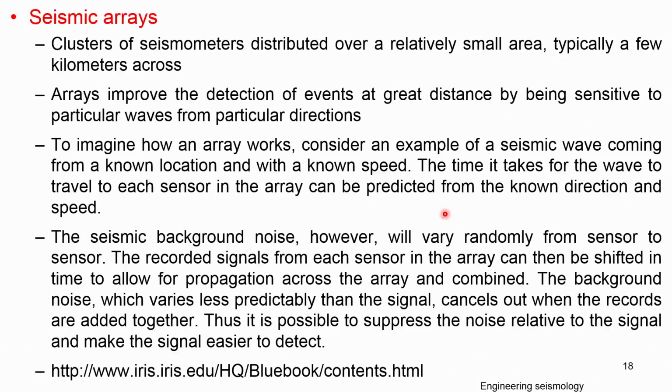The other one is the seismic array. The seismic array basically tries to understand how waves change with respect to the soil deposit in a smaller region. It is a cluster of seismometers distributed over a relatively small area, typically a few kilometers across. Arrays improve detection of events at greater distance by being sensitive to a particular wave from a particular direction.